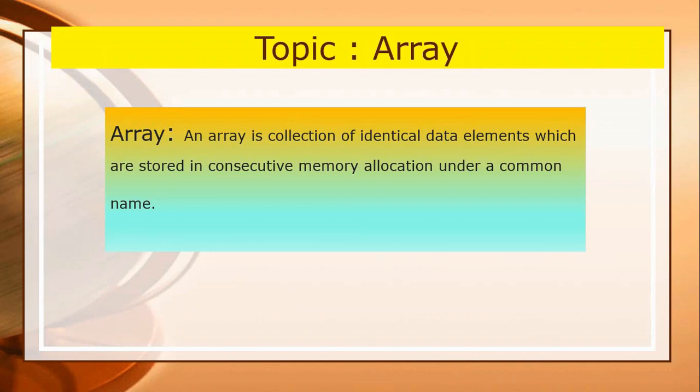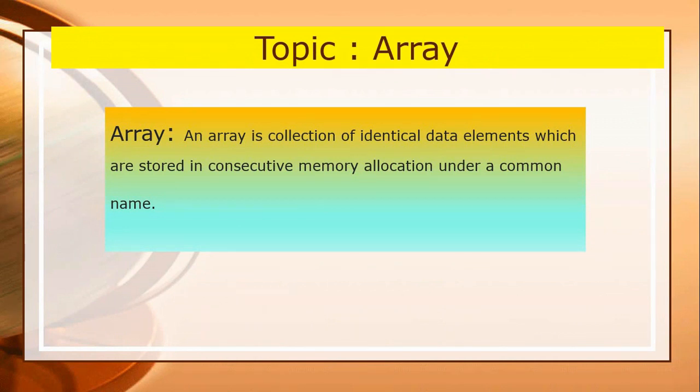In the previous basic lectures, I discussed variables. Suppose you write integer a. What does it mean? Integer a means a is a variable of integer type, and you can store a single value in variable a.